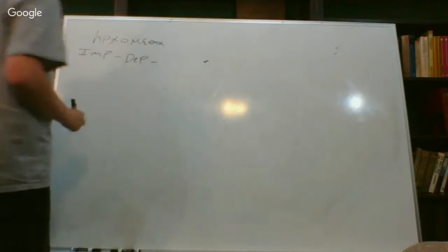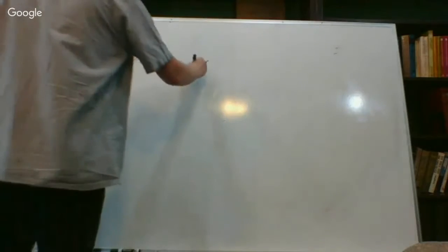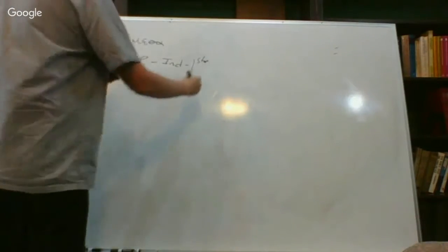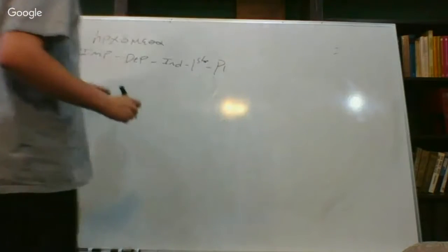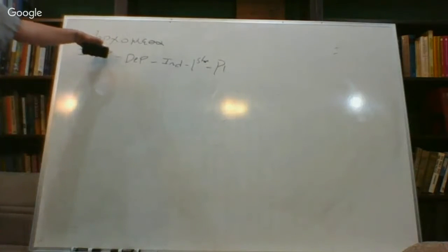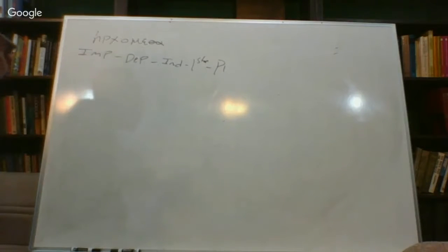So deponent, and then the mood, which is going to be indicative, and then the person is going to be first person, plural, from, so that the lexical form, what we've talked about before, the lexical form of a word will always be the present active indicative form of that word.